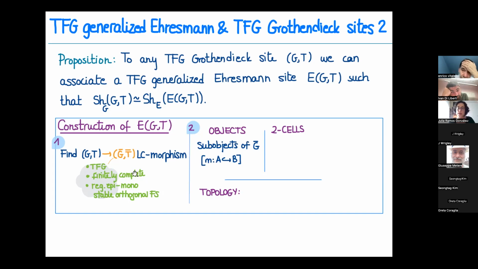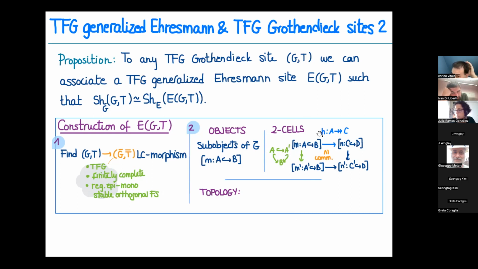The objects are the sub-objects in G, so equivalence classes of monos. The two-cells, basically, up to taking a good representative, have vertical arrows that are inclusions of sub-objects. The horizontal arrows are just regular epis, and you have to check that it doesn't depend on the covering. These are just commutative diagrams. And then we can put the topology as well.